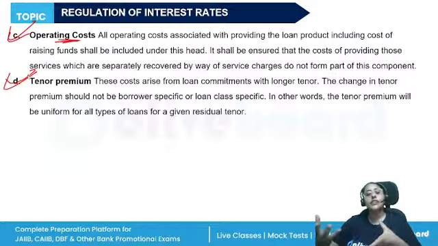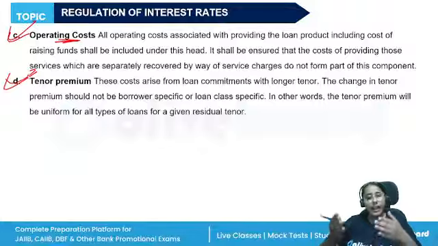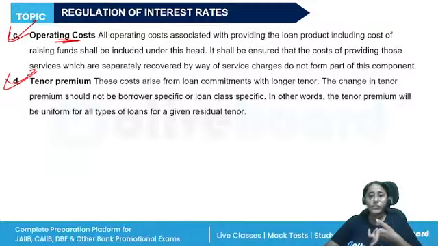So how do we differentiate between MCLR and base rate? MCLR is determined by the current cost of fund. Base rate is governed by the average cost. MCLR also considers the tenor premium. Base rate doesn't. MCLR is determined by considering the deposit rates, repo rates, and the cost of maintaining the CRR. Base rate ignored it. It is governed by the operating expenses. And one very important point, that MCLR takes into account the repo rate. Base rate does not. Right?